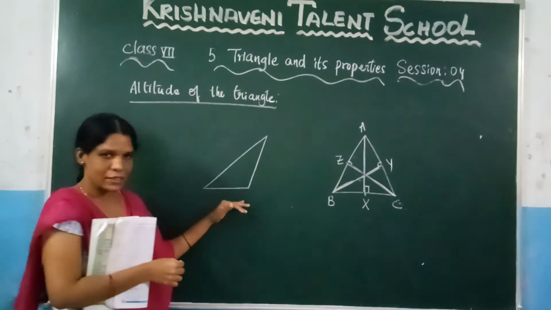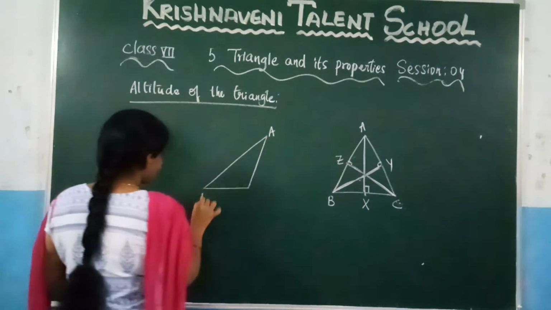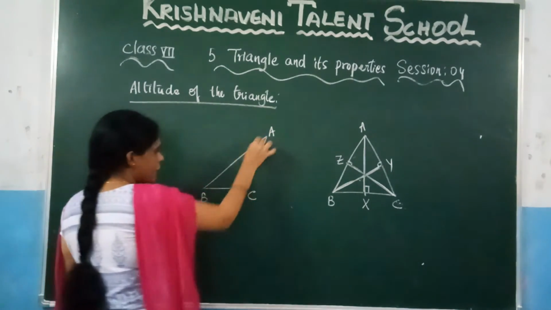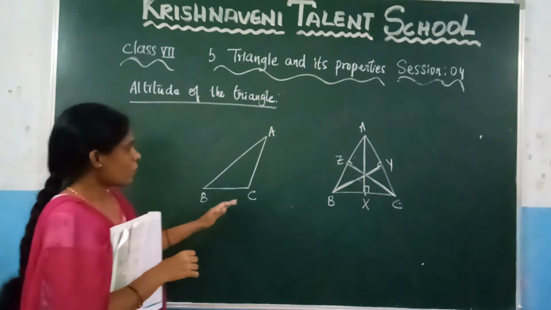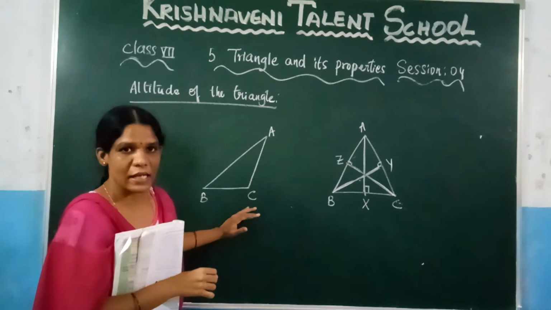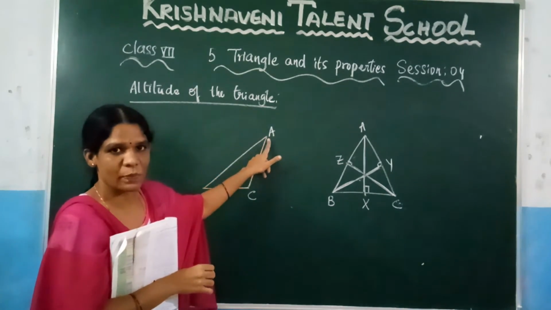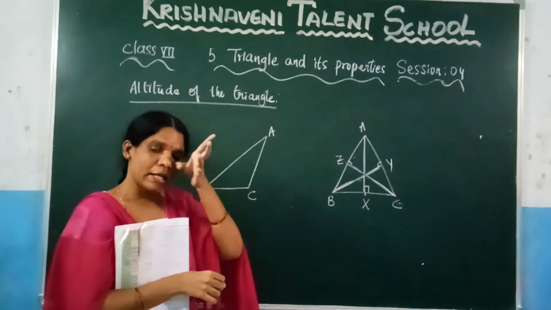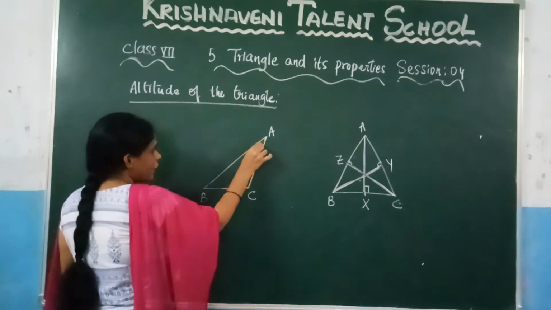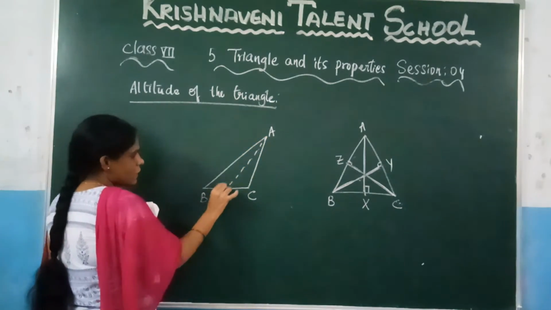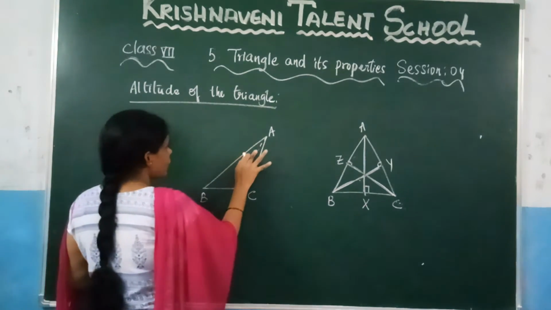Now if you consider this case, suppose I want to draw from this vertex, and I am considering BC as the base, and so where I have to draw the altitude from A, I need to draw the perpendicular line to the base. Is it possible? Can I draw the perpendicular line to the base? Let us draw here. If I am drawing like this, you can observe that this is not a perpendicular line, right?